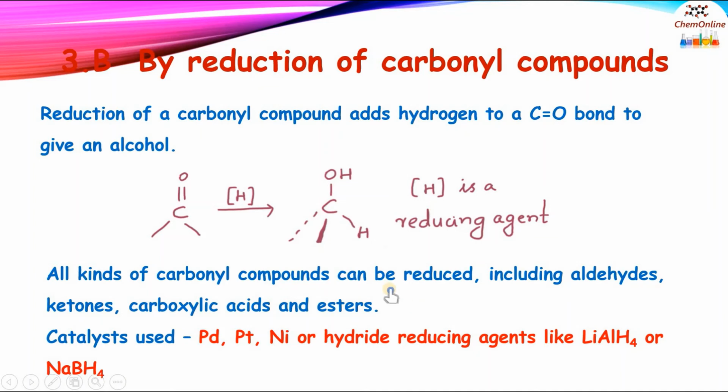All kinds of carbonyl compounds can be reduced, including aldehydes, ketones, and even carboxylic acids and esters. The catalysts used are generally palladium, platinum, or nickel for catalytic hydrogenation, or we can use hydride reducing agents like lithium aluminum hydride or sodium borohydride, NaBH4.